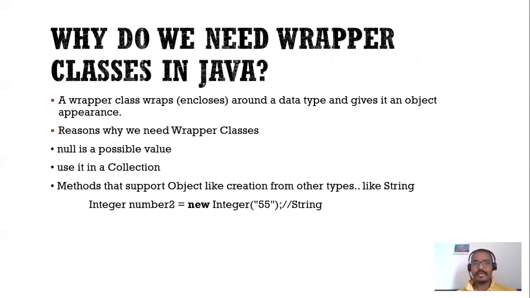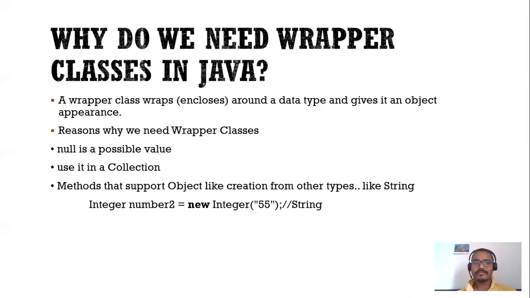That is the main reason for using wrapper classes. There are a few other reasons: null is a possible value, we can use them in the collection, and we can convert other data types like string into integer using the wrapper classes.